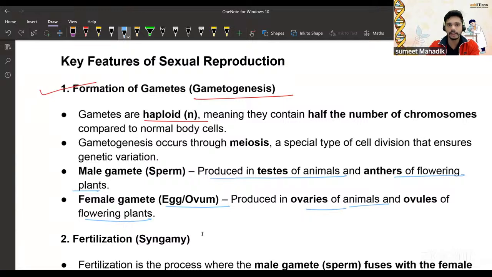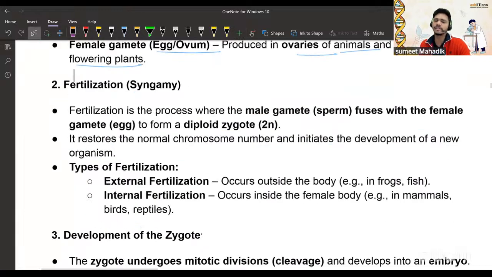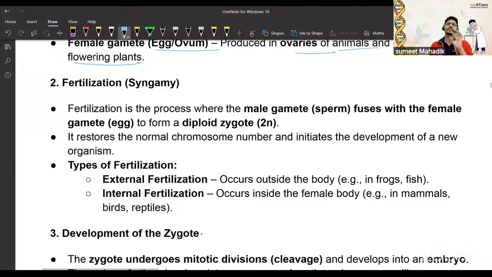Okay, let's go further. Understand fertilization. Once gametes form, in case of plants, the pollen or anther falls on the stigma, where there is a sticky liquid, then it gets nutrition, the pollen tube forms, it fertilizes, and the egg will be fertilized. That is syngamy. In case of humans, sperm and ova get fused, which is also called fertilization. So fertilization is the process where the male gamete fuses with the female gamete and forms the diploid zygote. We are all aware about that.